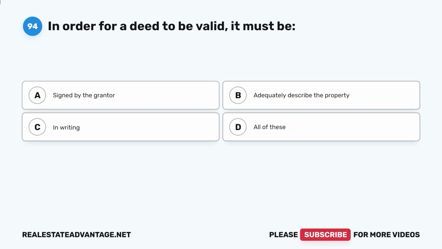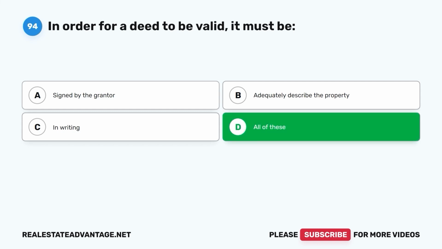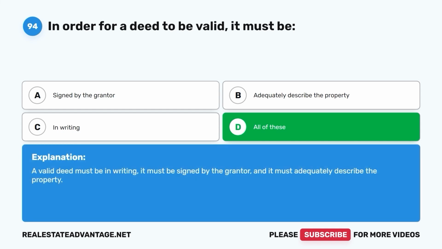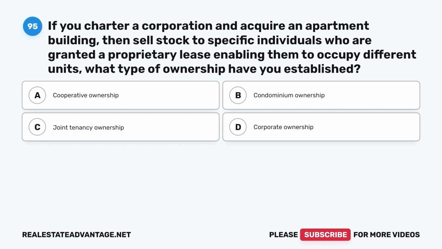Question 94. In order for a deed to be valid, it must be: A. Signed by the grantor, B. Adequately describe the property, C. In writing, D. All of these. The correct answer is D. All of these. A valid deed must be in writing, it must be signed by the grantor, and it must adequately describe the property.